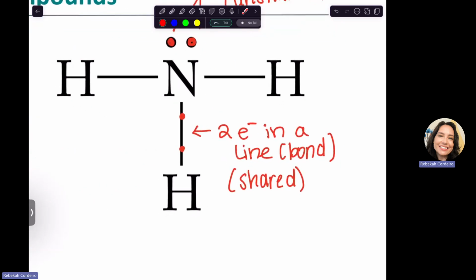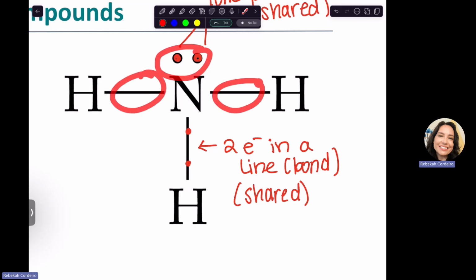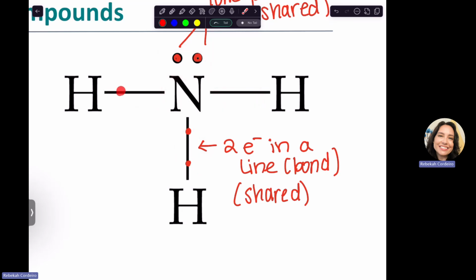So if we were to go counting electrons here, we would say nitrogen has access to 2 that it's keeping on its own, 2 that it's sharing with the left hydrogen, 2 that it's sharing with the right hydrogen, and 2 that it's sharing with the bottom hydrogen. So nitrogen has access now to 2, 4, 6, 8, which is that octet. So nitrogen in this structure has access to 8 valence electrons, even though they're being shared. So that means it's satisfied its octet rule. It's happy.